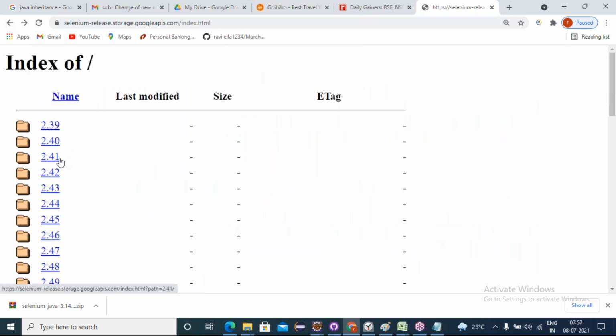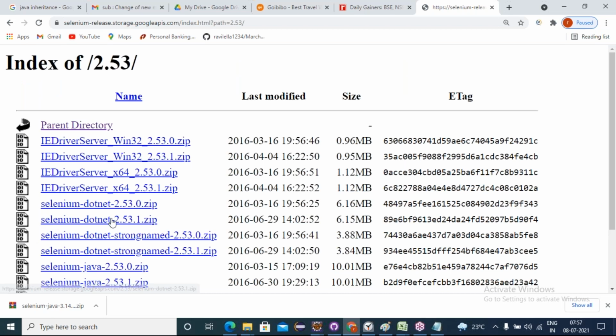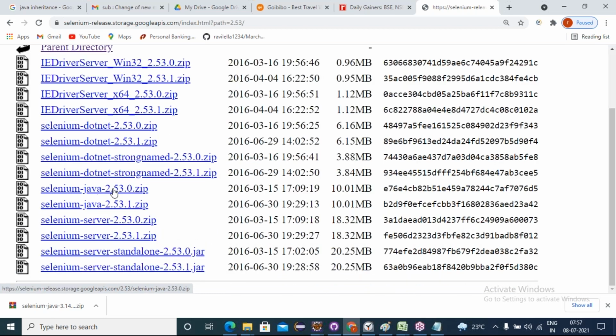Suppose you want WebDriver 2. In this WebDriver 2, I want 2.53. Just click on it. Here we can see Selenium Java 2.53.0 is there. Selenium Java 2.53.1 is there. Which version series do you want, 0 series or 1 series? That you download. Understanding, friends? If you want older versions of language bindings, this is the navigation flow. Is everyone clear?